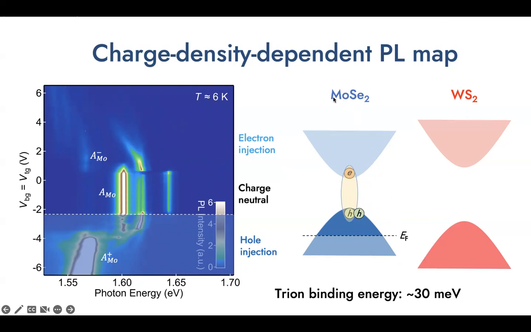And it's also close to the MoSe2 trion binding energy. So this means that the trions and excitons we observed in this map are basically all coming from the MoSe2 layer. And the system actually is a type 1 band alignment system.